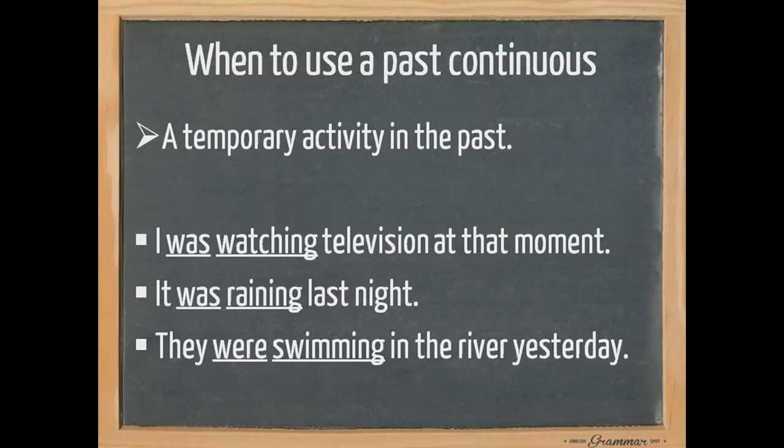As you can see, we were at a specific time in the past. So, the past continuous tense expresses something that was going on in the past or at a time in the past, then it stopped. Got it?